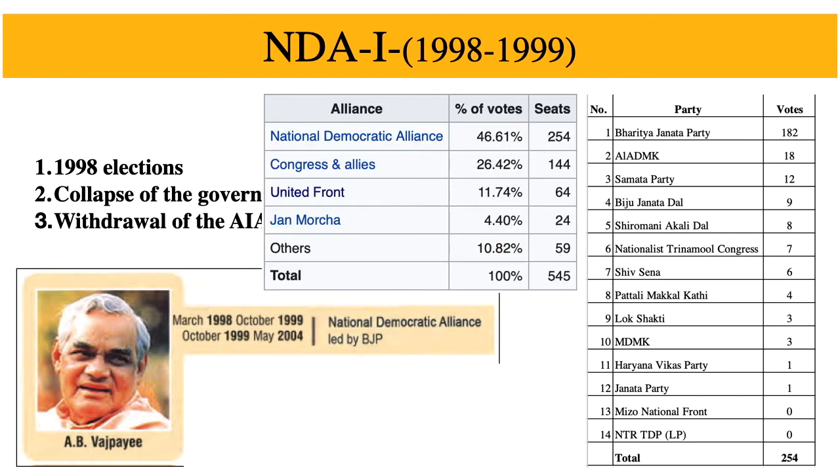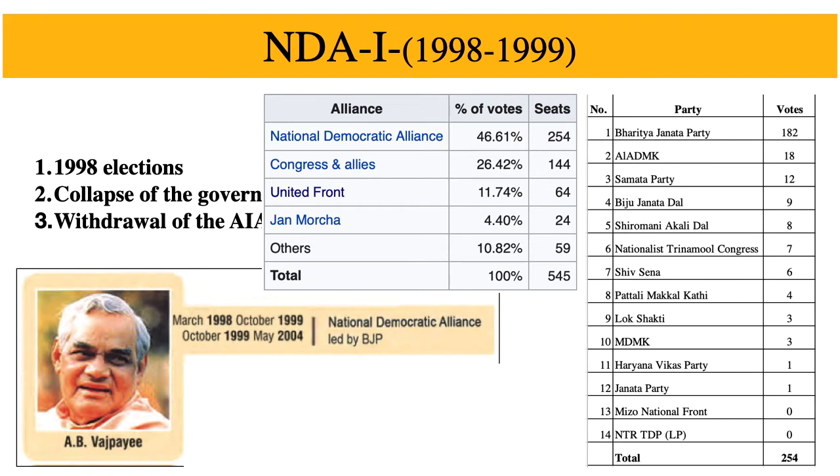The NDA alliance got 254 seats out of 545, and we know that the required majority vote is 273. With outside support provided by the TDP, or the Telugu Desam Party, it was able to get a slim majority. So Atal Bihari Vajpayee was made the Prime Minister, and this was his second Prime Ministership after his government of 13 days in 1996.